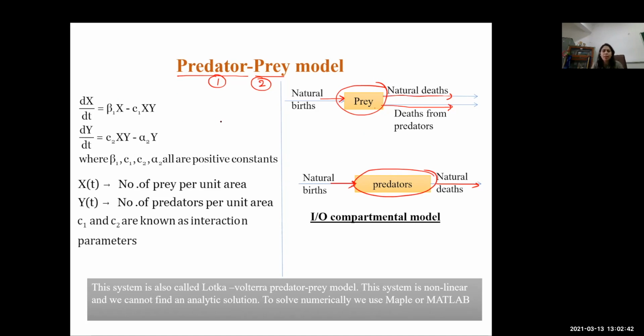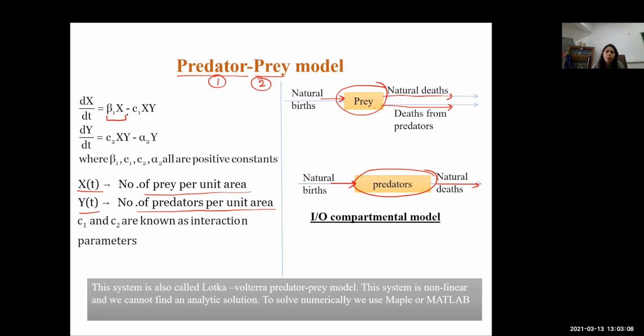Let us say that x(t) is the number of prey per unit area and y(t) is the number of predators per unit area. If we write down the equation for the prey, dx/dt, there will be an increment in the population of prey with the help of beta 1, where beta 1 is the rate of birth.